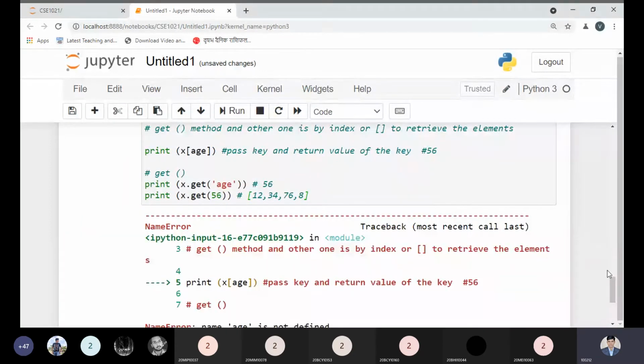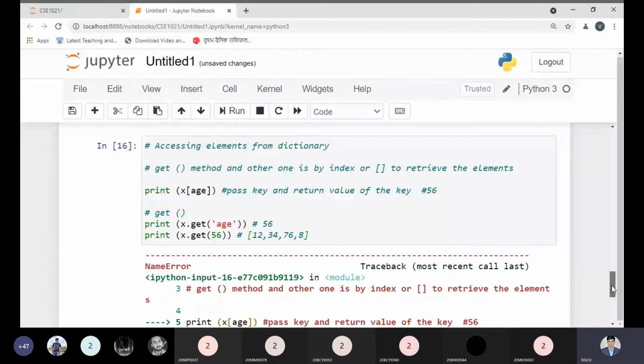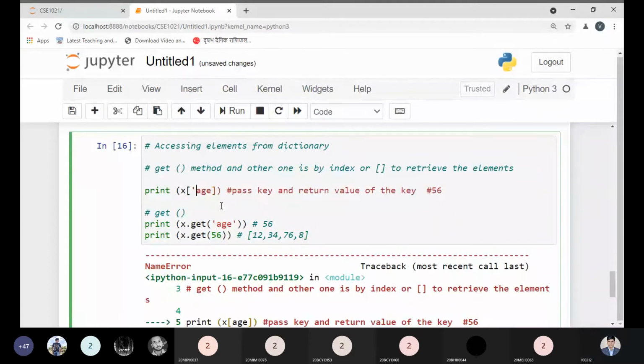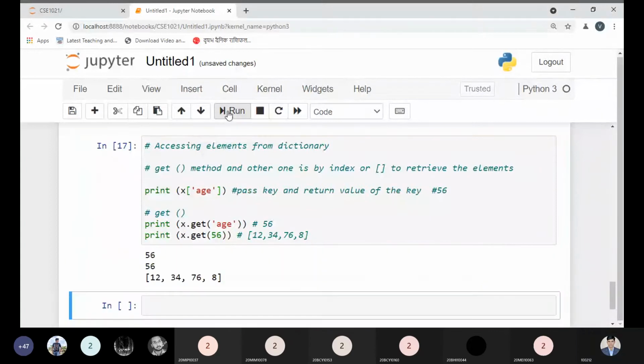Here we are getting an error, so let me check where we are getting the error. Print x, okay, just see. Yeah, I need to pass the key, and what is the key? Key is a string, so definitely I need to pass the string value. So we are getting the answer as 56, 56, and 60.